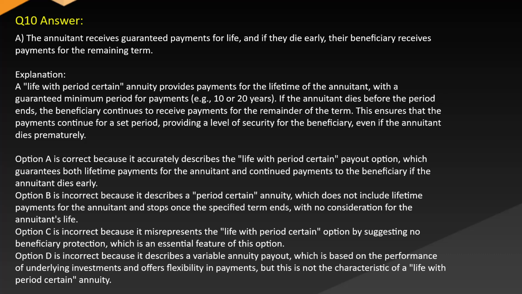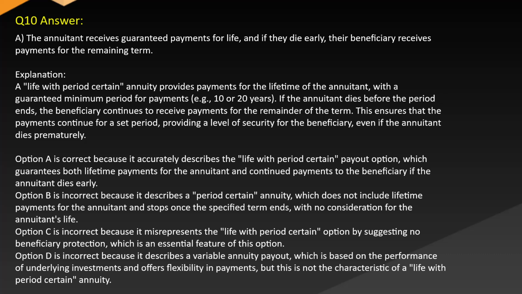Option A is correct because it accurately describes the life with period certain payout option, which guarantees both lifetime payments for the annuitant and continued payments to the beneficiary if the annuitant dies early. Option B is incorrect because it describes a period certain annuity, which does not include lifetime payments for the annuitant and stops once the specified term ends with no consideration for the annuitant's life. Option C is incorrect because it misrepresents the life with period certain option by suggesting no beneficiary protection, which is an essential feature of this option.